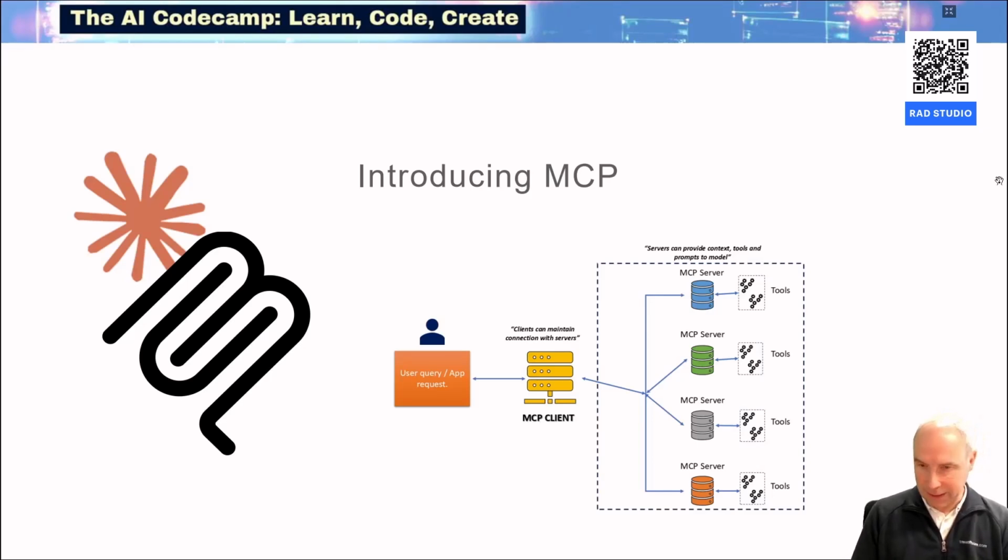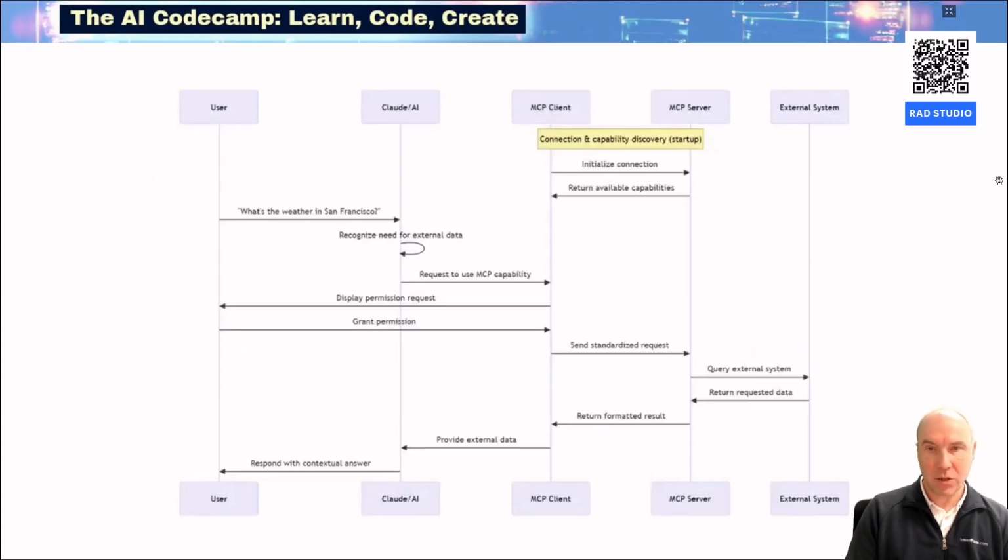If you create an MCP server that implements this protocol, you will be able to use that with any MCP client, and you can mix different MCP servers with your own MCP server to give to the LLM a total set of tools, functions, resources that are available to improve LLM responses. So how does that actually work?